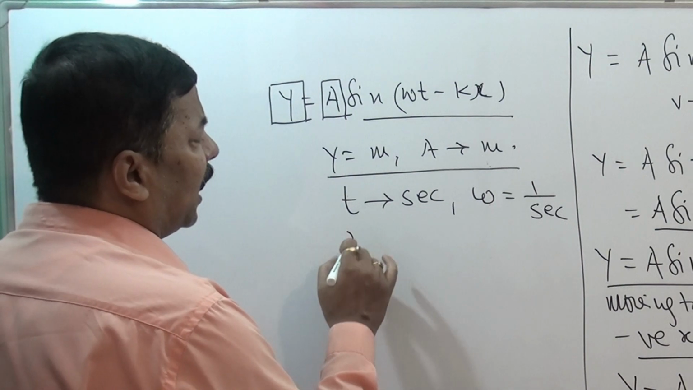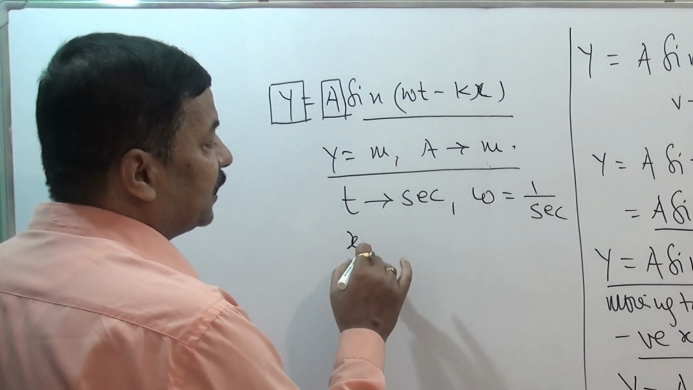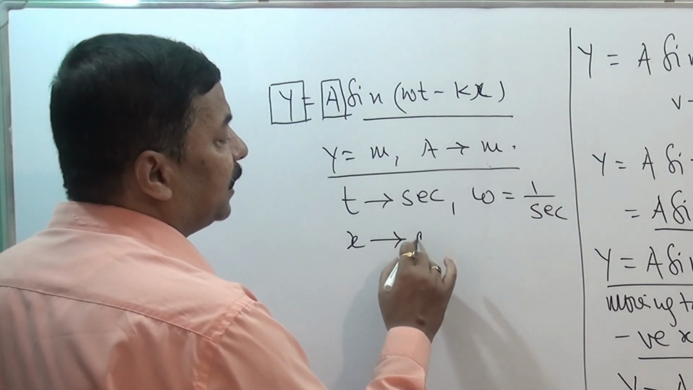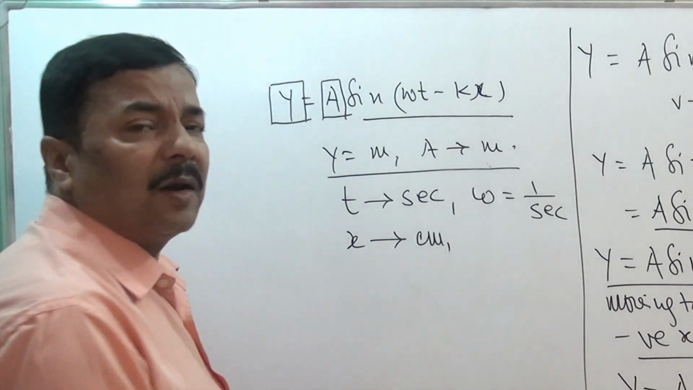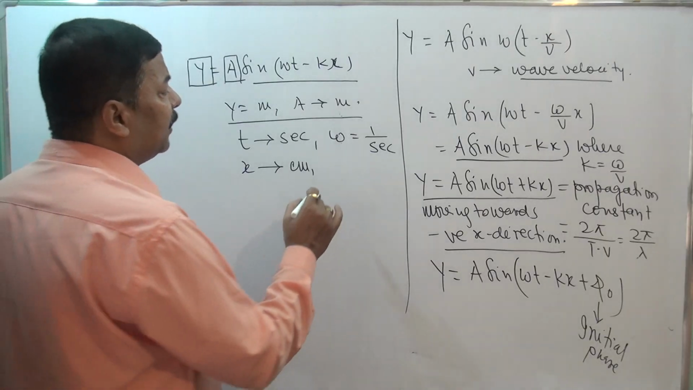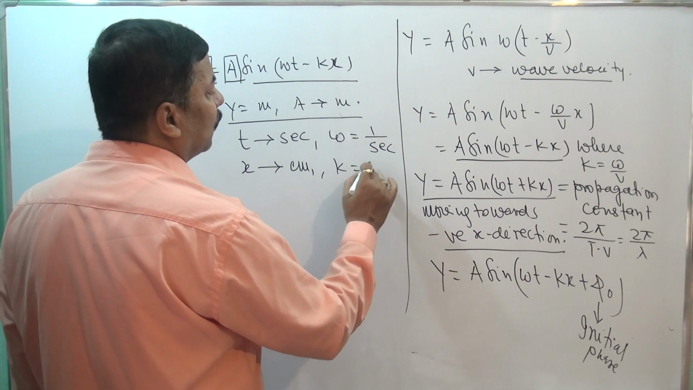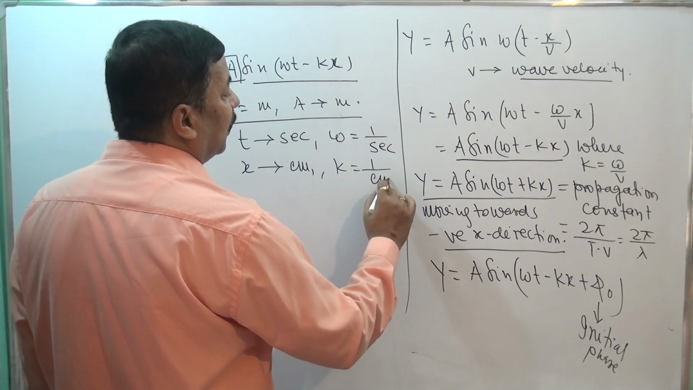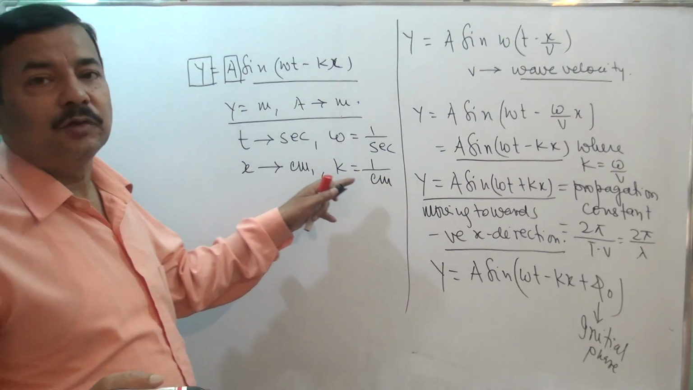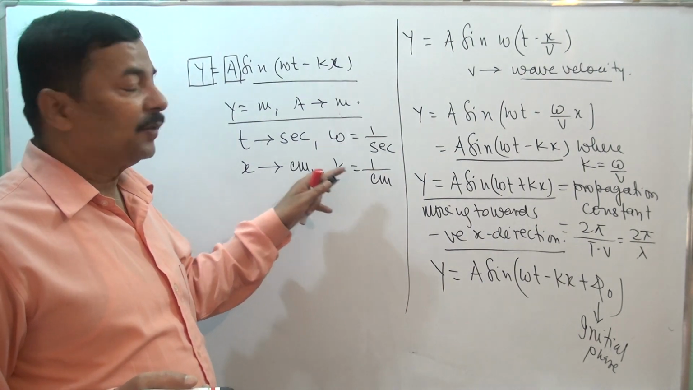If x, which is the position distance, is in centimeter or meter or whatever is the unit of length, then the unit of k will be 1 by centimeter. Or if it is meter, it should be 1 by meter, like that only.